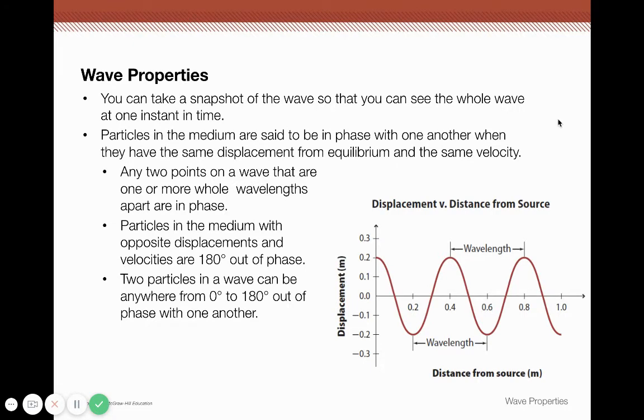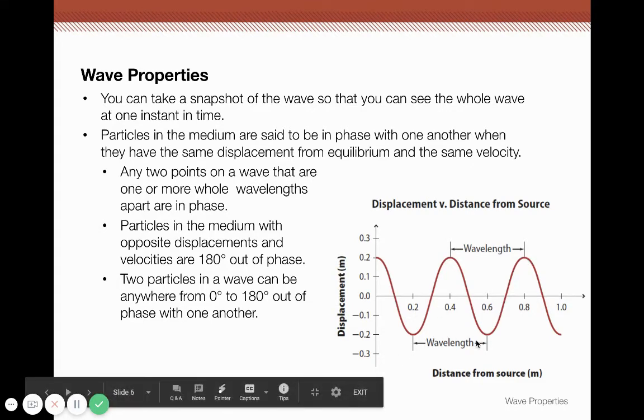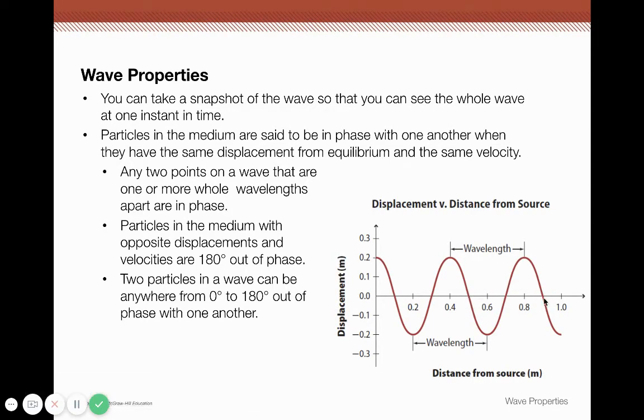So you can take a snapshot of the wave so you can see the whole wave at one instant in time. Particles in the medium are said to be in phase with one another when they have the same displacement from equilibrium and the same velocity. So any 2 points in a wave that are one or more whole wavelengths apart are in phase. So these 2 points are in phase because they're one wavelength apart. Same here. Same in this example here, the one at 0.5, the one at 0.9.